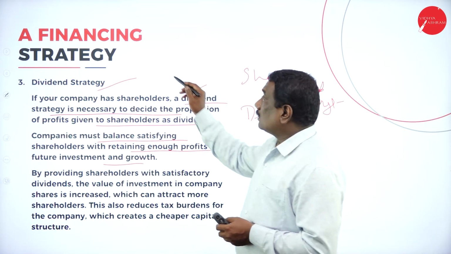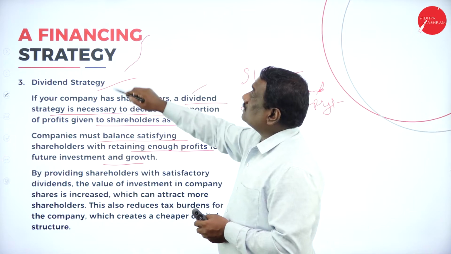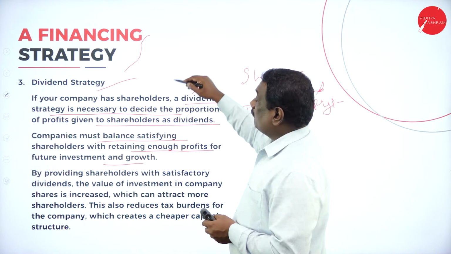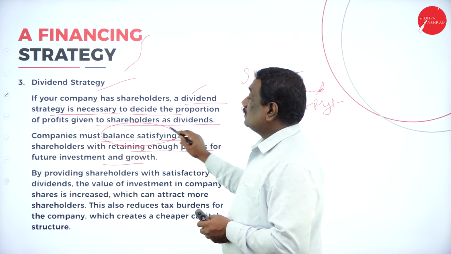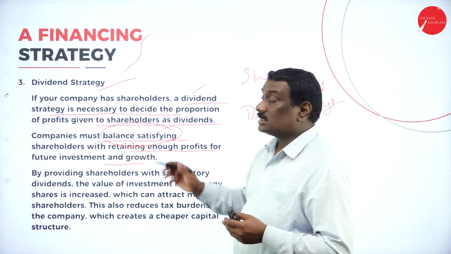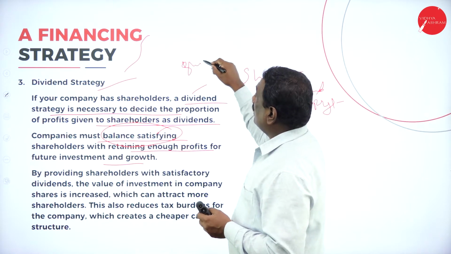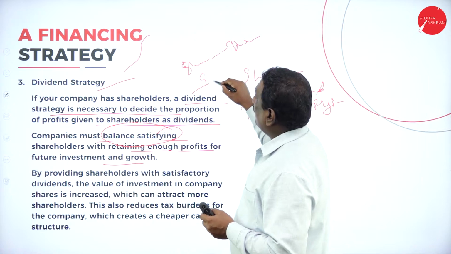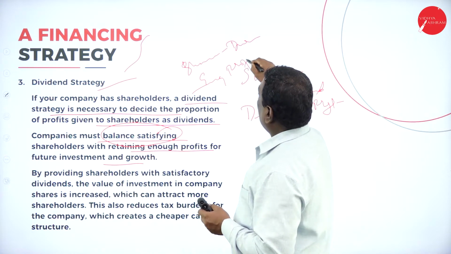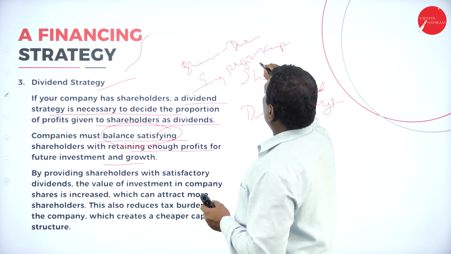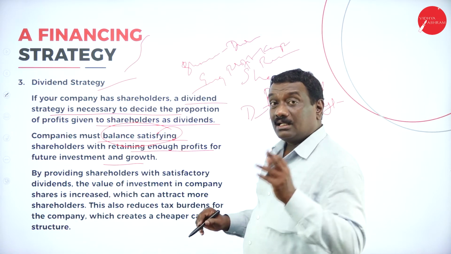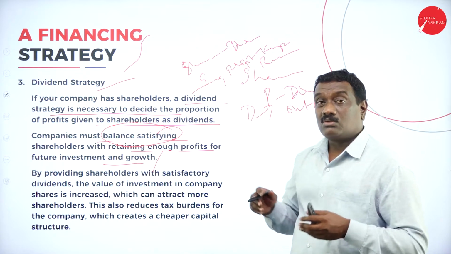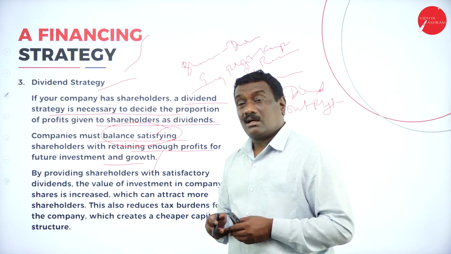So under this financing strategy, the companies need to balance between both: satisfying the shareholders by giving the dividends, as well as keeping enough profit as reserves, for future investment and growth, and also to meet the contingencies which may occur.